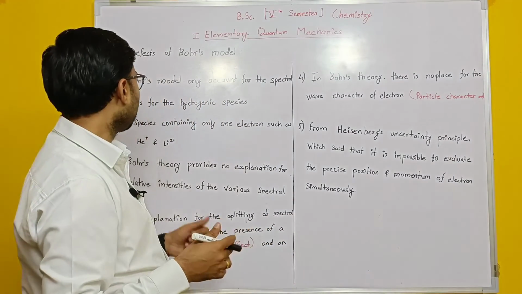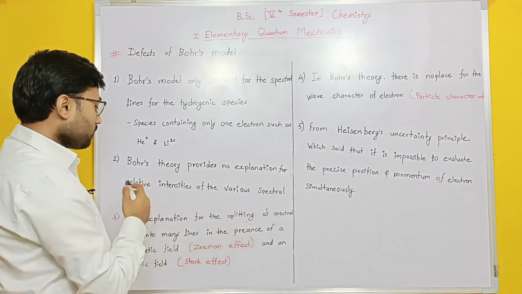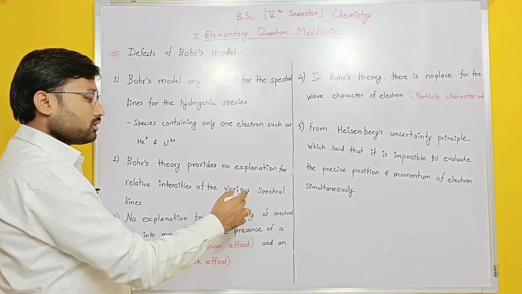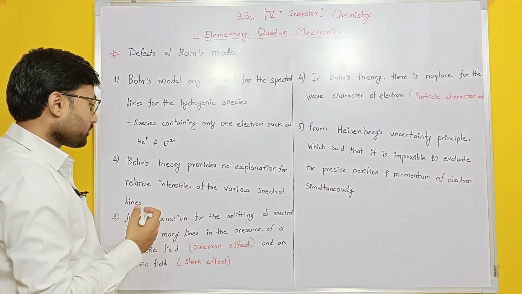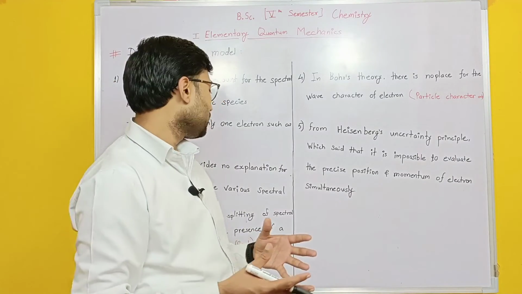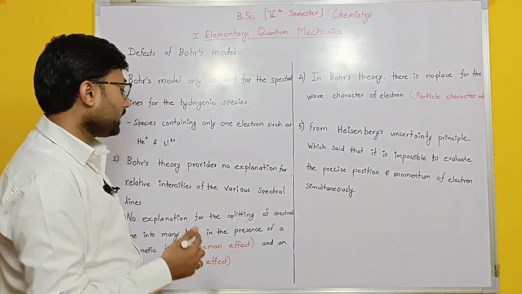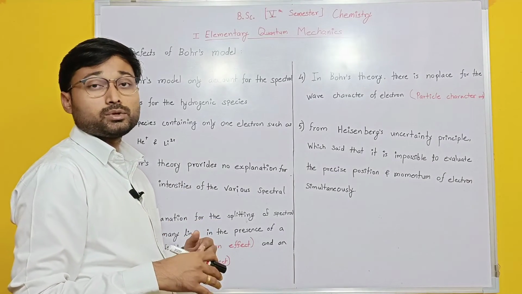The second shortcoming was that Bohr theory provides no explanation for the relative intensity of the various spectral lines, that is, why there is a difference in relative intensity.